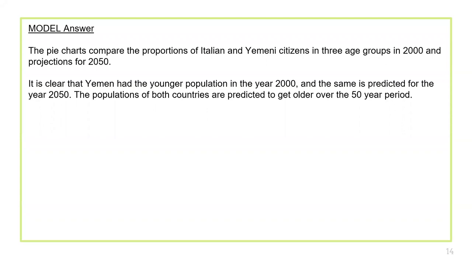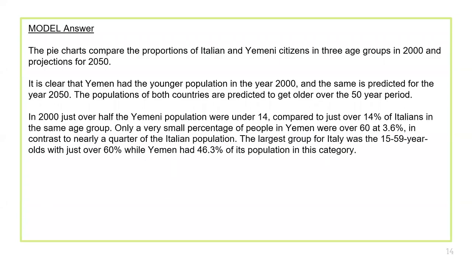It is clear that Yemen had the younger population in the year 2000, and the same is predicted for the year 2050. The populations of both countries are predicted to get older over the 50-year period. So those two features I have mentioned in the overview paragraph.